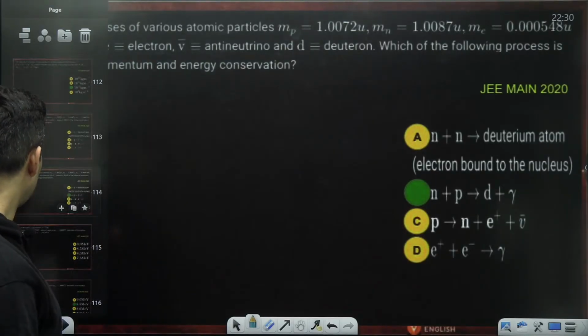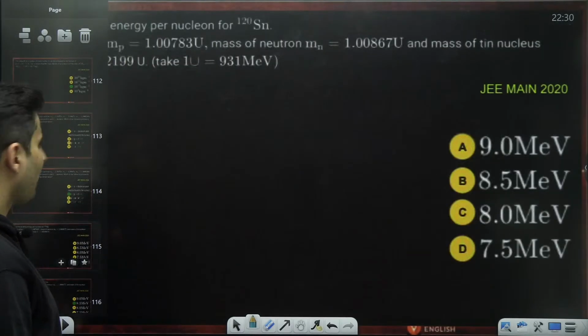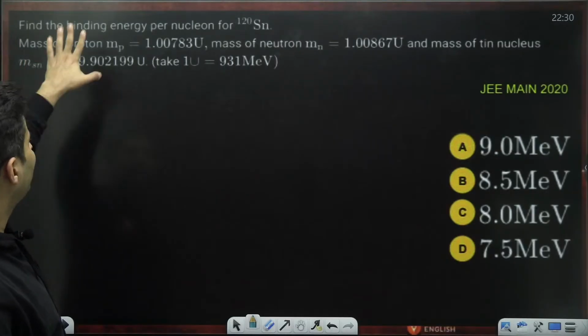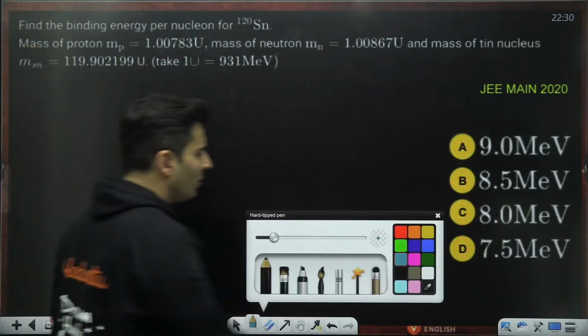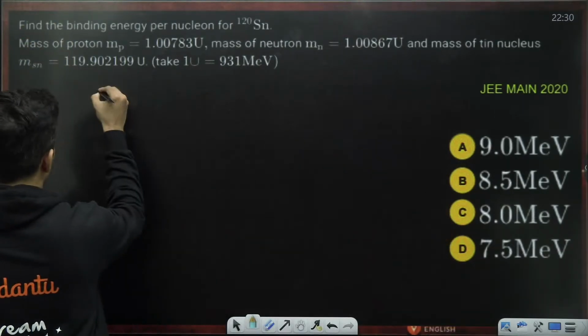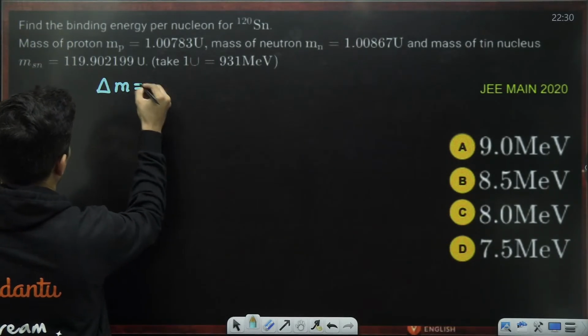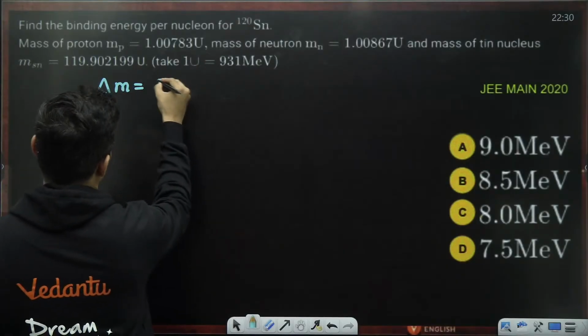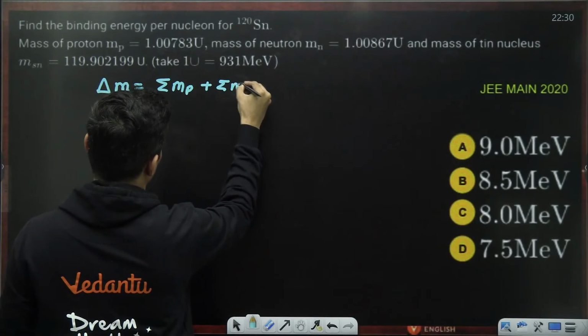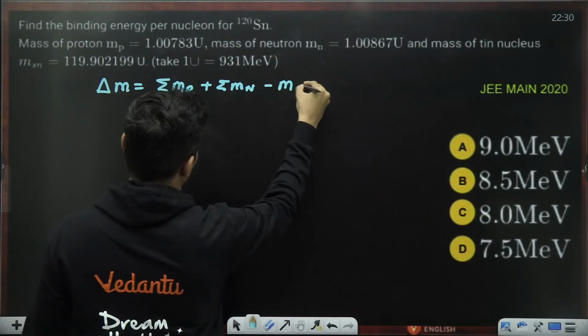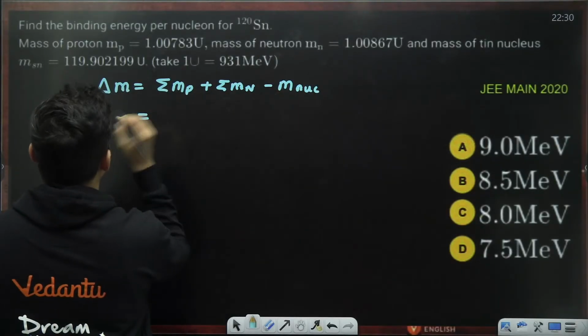Okay, next question coming up on your screen. Standard question. Binding energy per nucleon is how much? Mass of proton, neutron, nucleus, everything given. So standard question. First, find your delta M, which is the total mass of proton plus total mass of neutron minus the mass of nucleus.